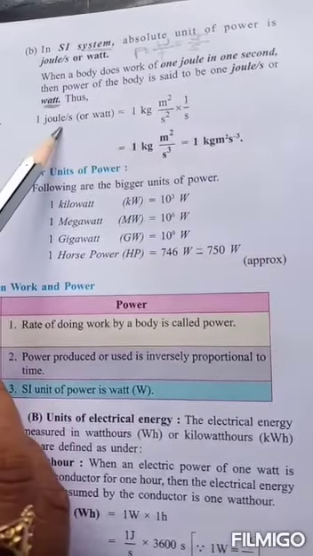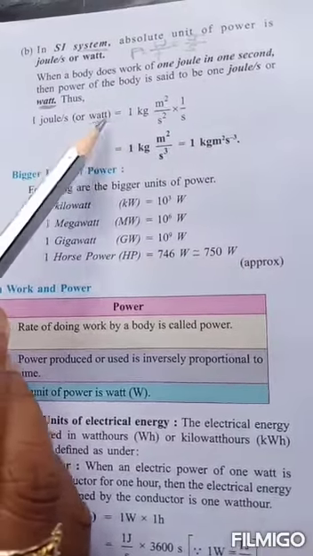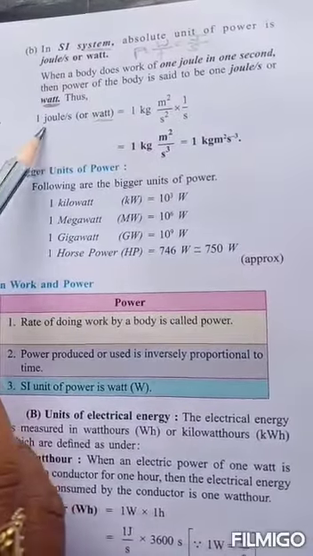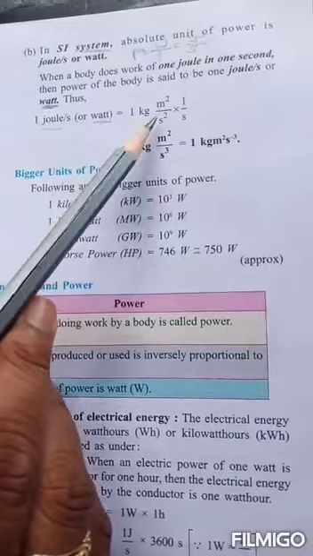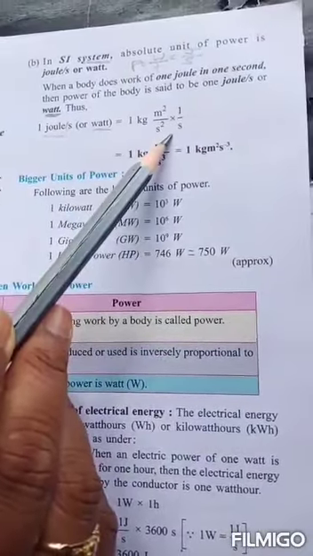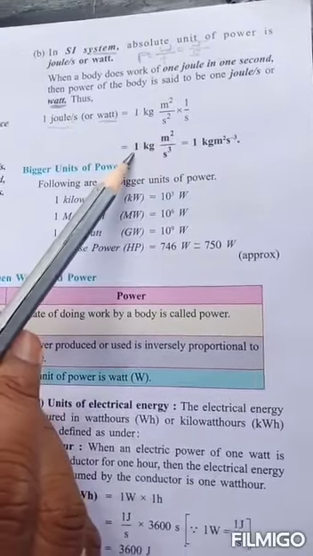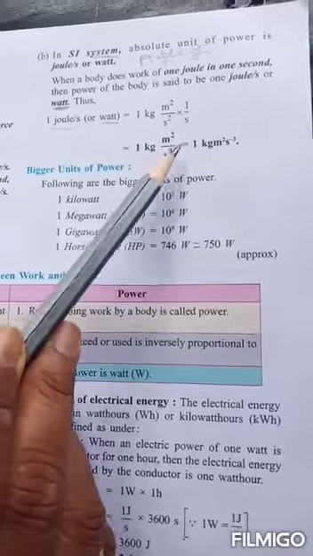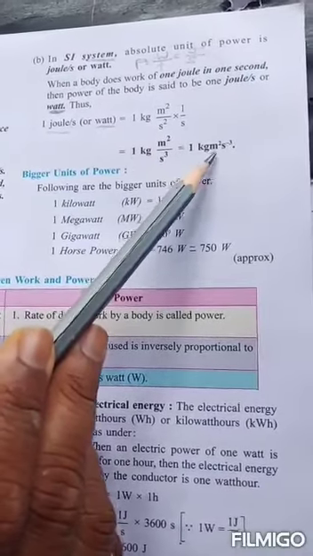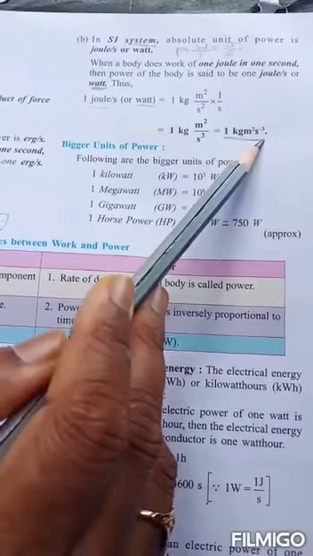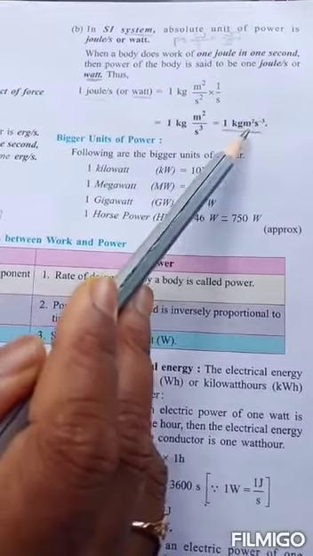Then 1 joule per second or 1 watt, in gravitational units: if you convert, 1 joule is 1 kg meter square by second square, and into 1 by second, it is equal to 1 kg meter square by second cube. If you write this in exponential form, 1 kg meter square second power minus 3. This is the SI unit of power.